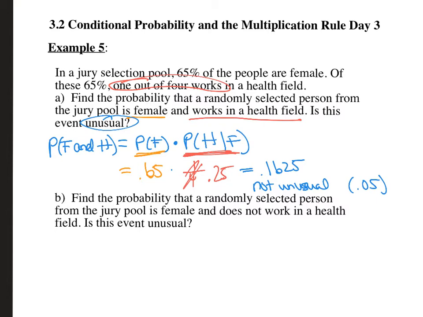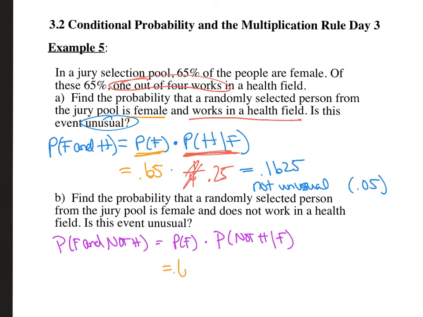All right, find the probability that a randomly selected person from the jury pool is female and does not work in a health field, okay? So we want probability, we'll go with that, that's nice. Okay, so probability of female and not health field. So that equals the probability of female times the probability of not health field given that they are female. Okay, and so the probability of female stays the same.